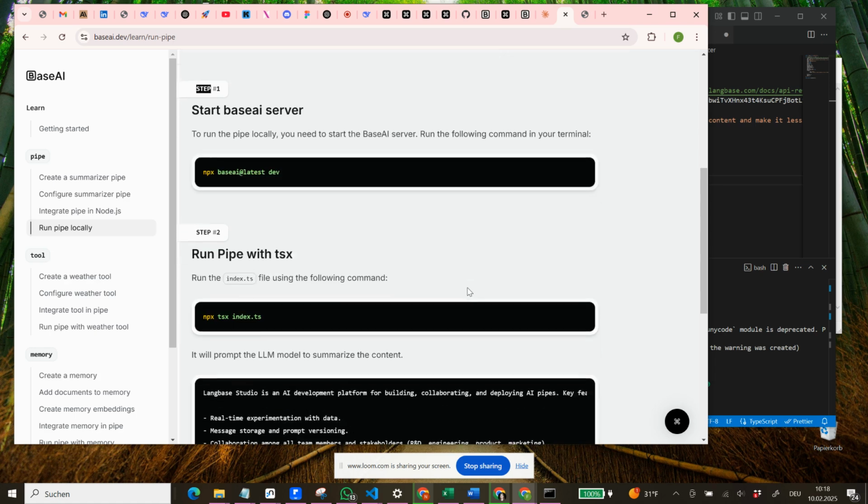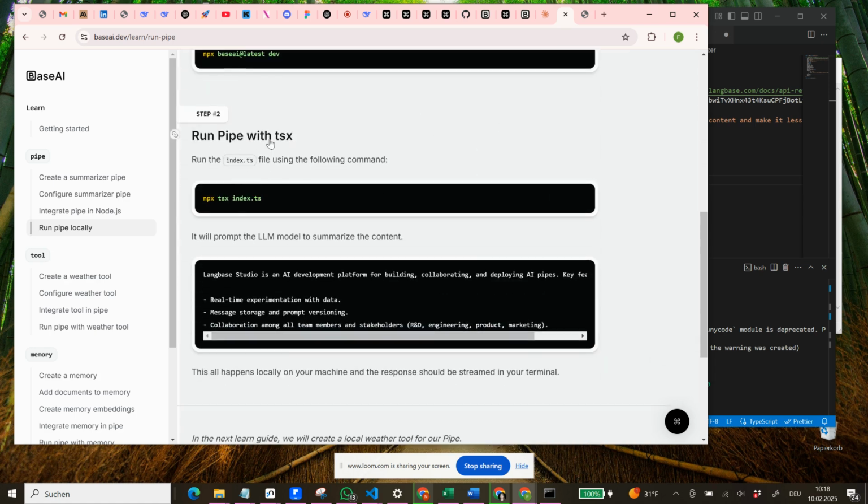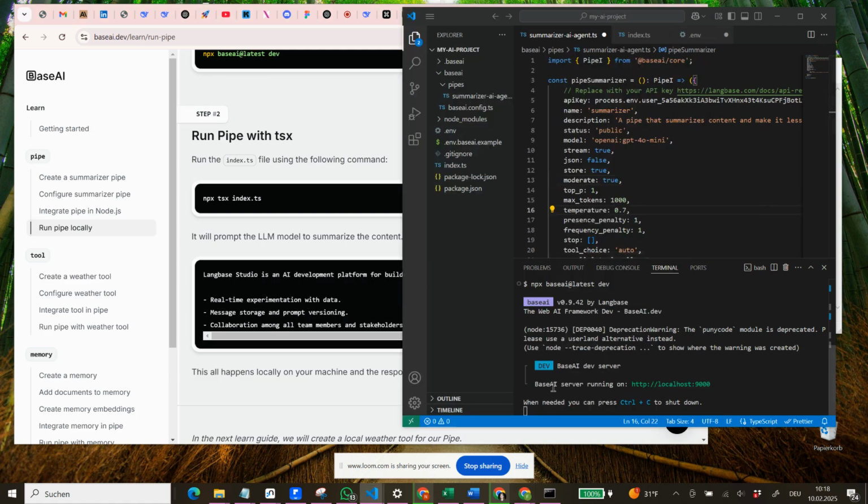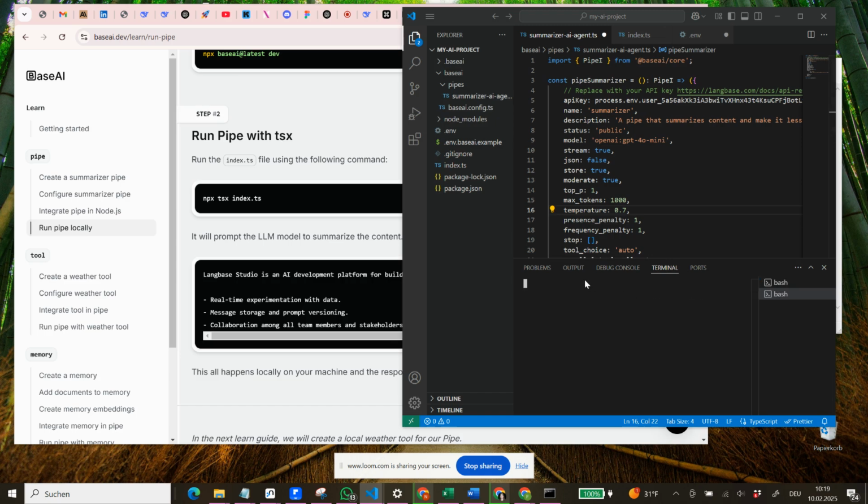So now we did this. Run the following command in the terminal, then run the pipe with tsx, run the index.ts file using the following command. So we will now put this in, maybe create, let's try if this works. No, it doesn't because this is running. So let's here create a new terminal and then put this in here. Okay, so it says need to install the following packages. So let's do this.